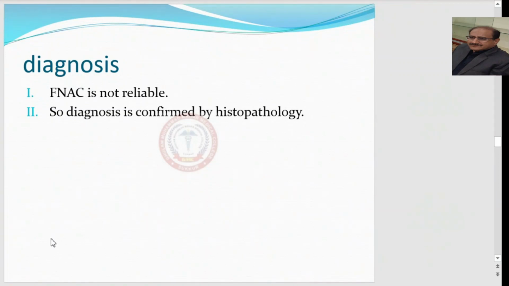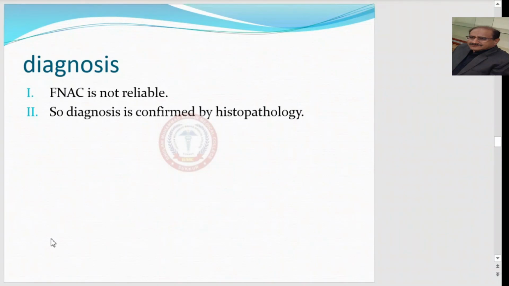The differentiation between follicular adenoma, the benign condition, and follicular carcinoma, the malignancy, is on the basis of vascular and capsular invasion. So FNAC will not tell us whether capsular or vascular invasion is there. So it is not diagnostic. So the diagnosis is confirmed by histopathology.